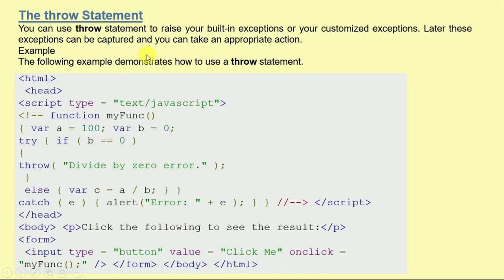And finally we have the throw statement. You can use the throw statement to raise your built-in exceptions, and the following example demonstrates how to use the throw statement. There is a script type JavaScript. Inside there is a function, myFunction. Variables are assigned: variable b is 0, variable a is 100. There is a try block: if b is equal to 0, then it will throw a divide by 0 error.